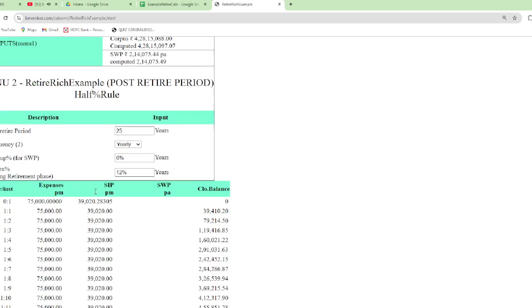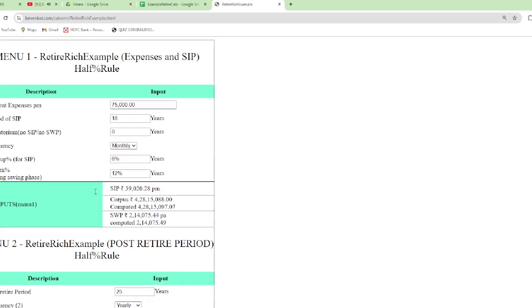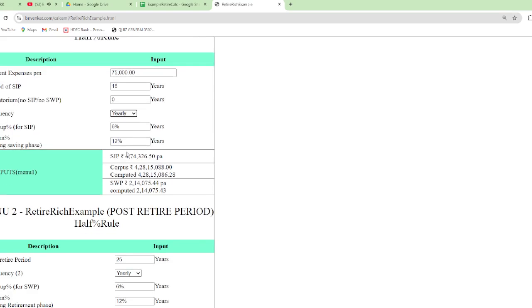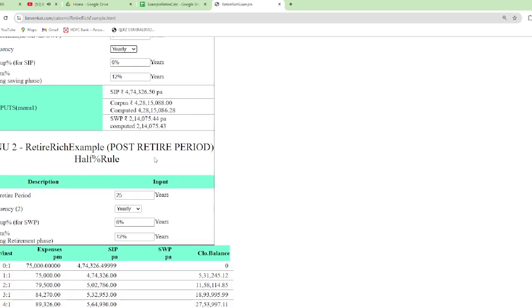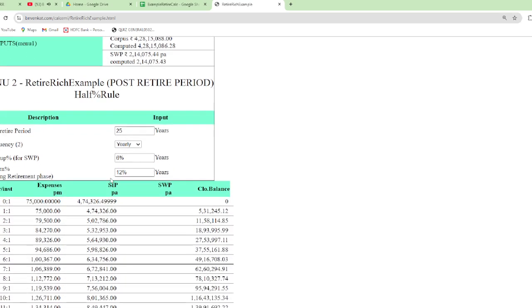Then monthly figure. We have worked out first for the yearly figure, therefore we will change it to yearly frequency. 6% step up, that is, SIP percentage is 6% and interest percentage is 12%. These are the ones. We have worked out 4 lakh, the SIP has started with 4,74,326.50. In our Excel sheet, we came to 48.